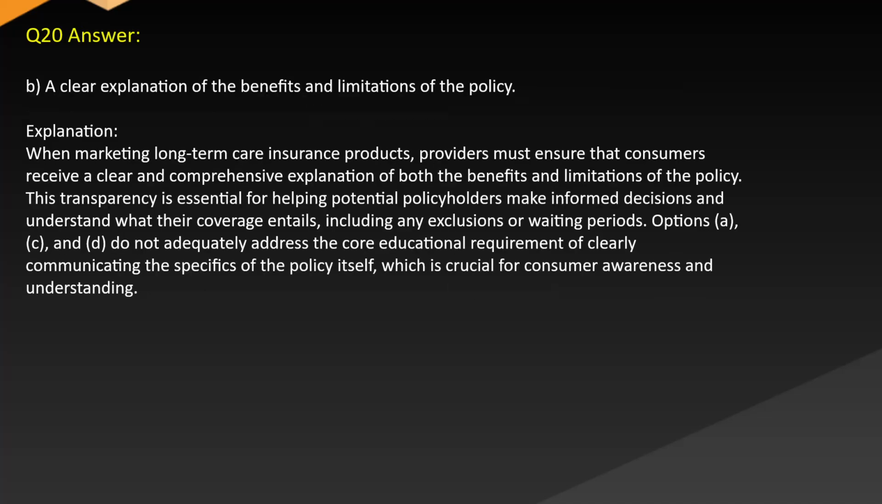Answer: B. A clear explanation of the benefits and limitations of the policy. Explanation: when marketing long-term care insurance products, providers must ensure that consumers receive a clear and comprehensive explanation of both the benefits and limitations of the policy. This transparency is essential for helping potential policyholders make informed decisions and understand what their coverage entails, including any exclusions or waiting periods. Options A, C, and D do not adequately address the core educational requirement of clearly communicating the specifics of the policy itself, which is crucial for consumer awareness and understanding.